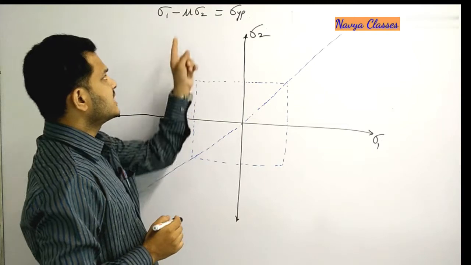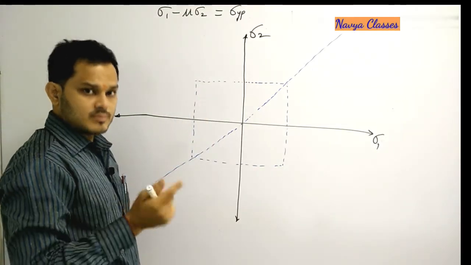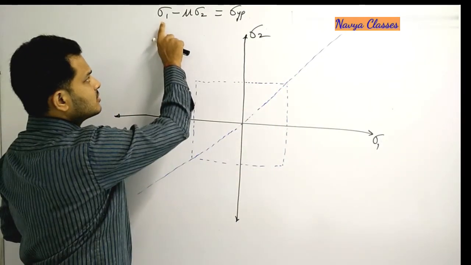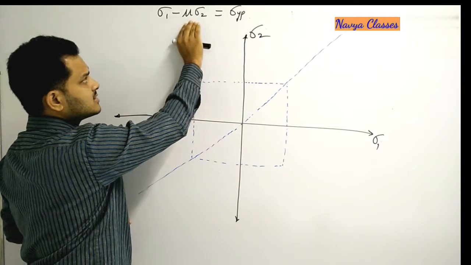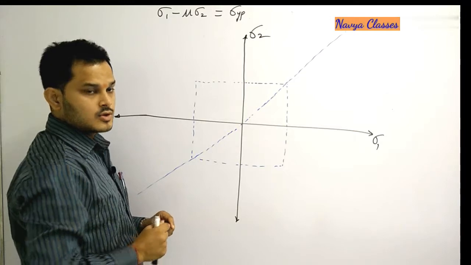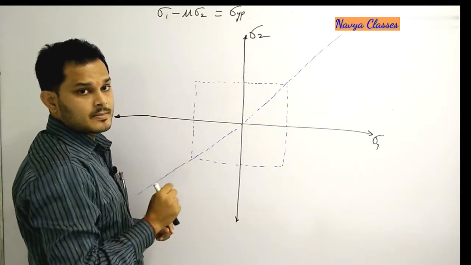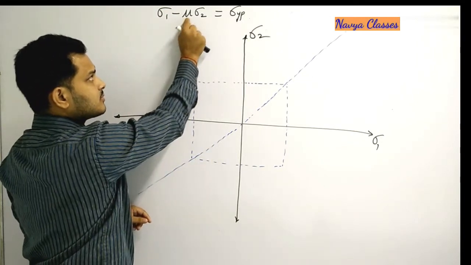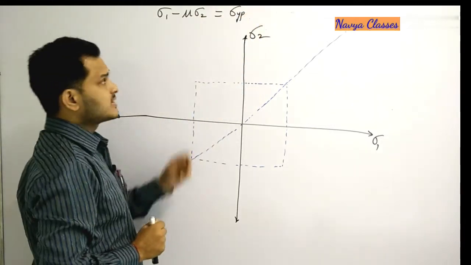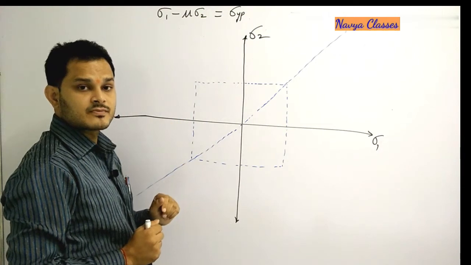Now, as we have seen, if both are tensile or both are compressive, that means in the case of the first and third quadrants, sigma 1 will become sigma yp plus this term. So definitely the principal stress sigma 1 will be greater than sigma yp. By what factor? By this factor. Whatever the mu sigma 2 value will be, that will be added to this portion. That means sigma 1 will become greater than sigma yp.